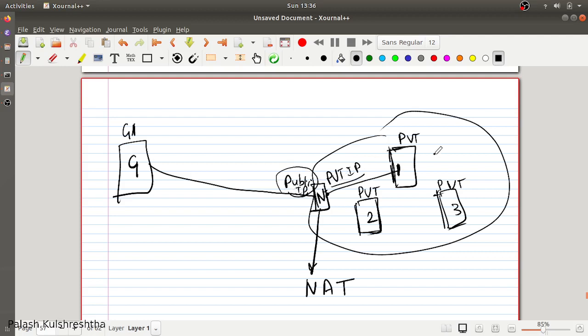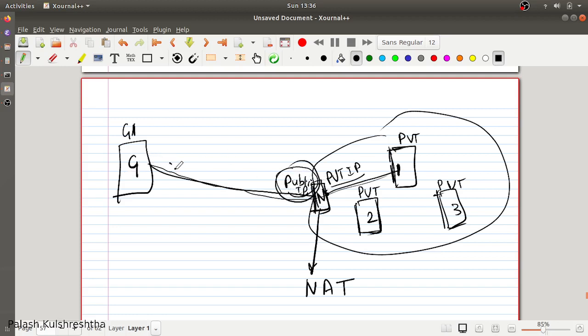So when private server 1 wants to fetch data from google.com, it is going to route this traffic via NAT, so that a public IP address of the NAT comes into the picture and is used to access google.com.